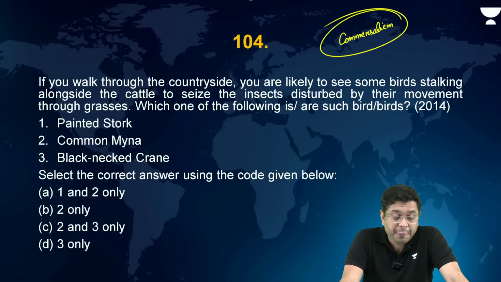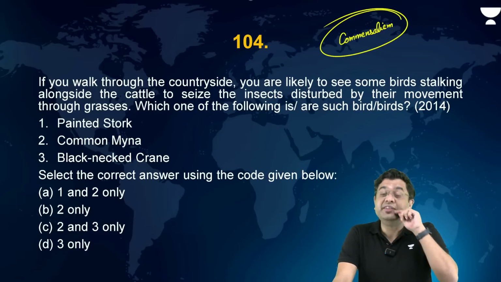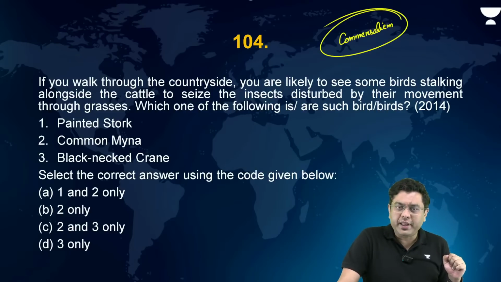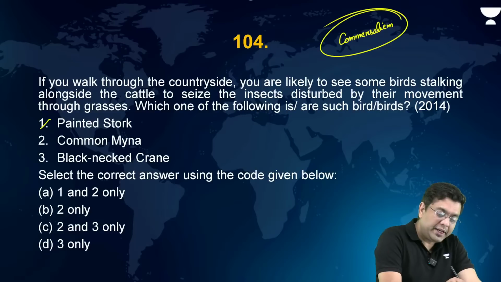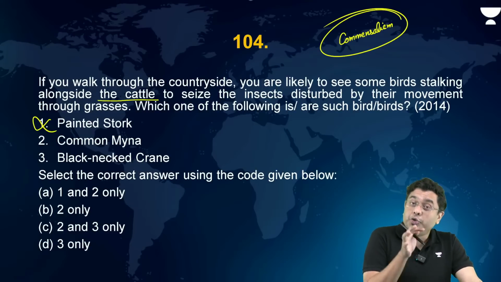Painted stork. Painted stork, if you think about it, they are pretty large. They don't consume small insects, right? They will consume some of the small fishes out there. They will never consume the insects. It is talking about birds that walk alongside the cattle to seize the insects.